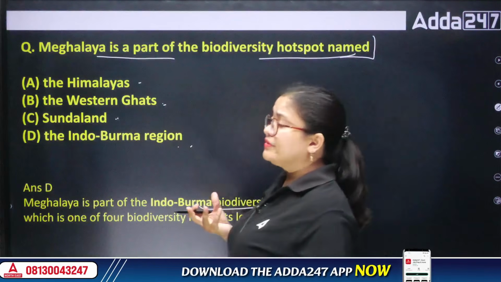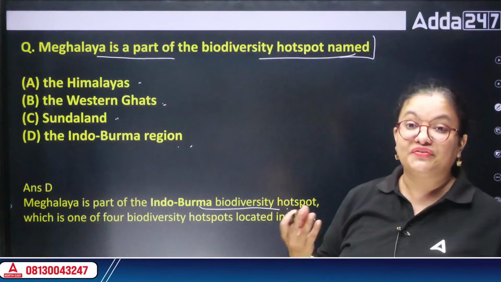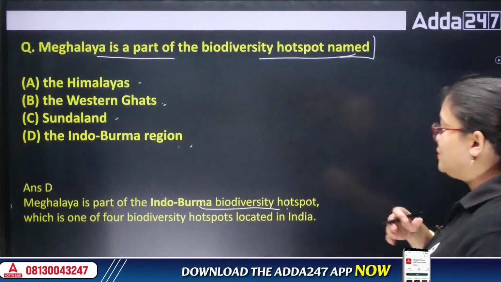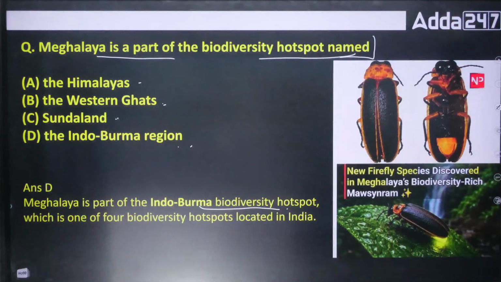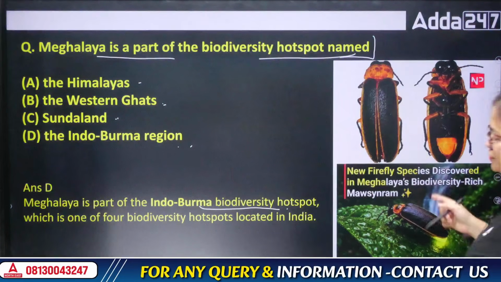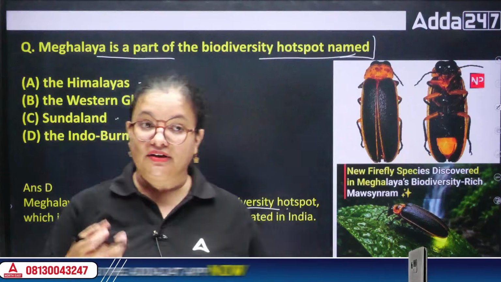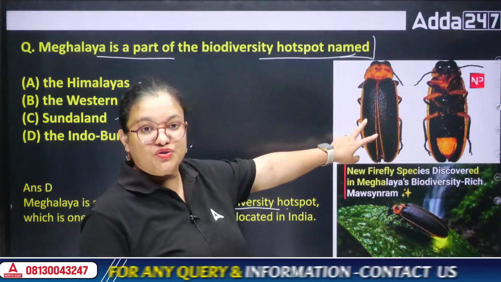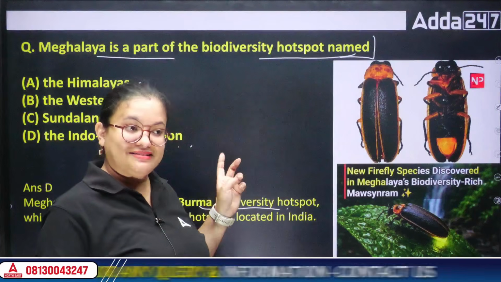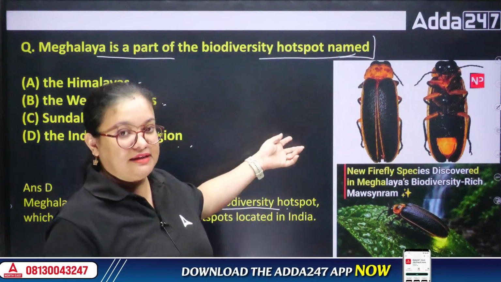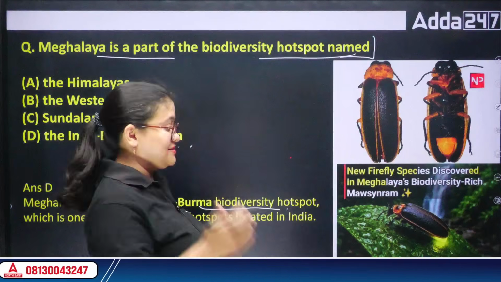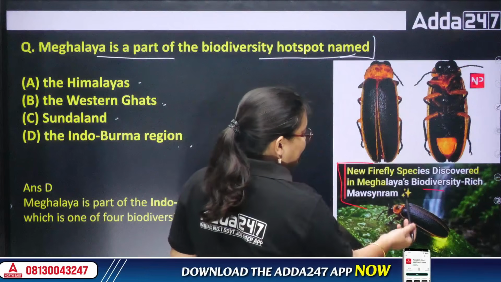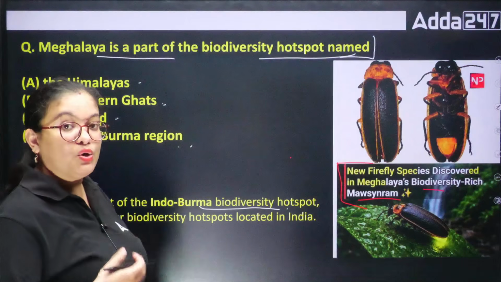So this is one of the reasons Meghalaya has such a rich biodiversity. The plants or the species that we can see there, we cannot see in other places. So here is an important current affairs question. You can go through this question also. Recently, in one of the education exams, I think it was the B.Ed entrance of Guwahati University, this question was asked: what was the recent discovery seen in Meghalaya, what was the species? It was a species of firefly. It was found in Mawsynram, which I think is the world's wettest place, right?